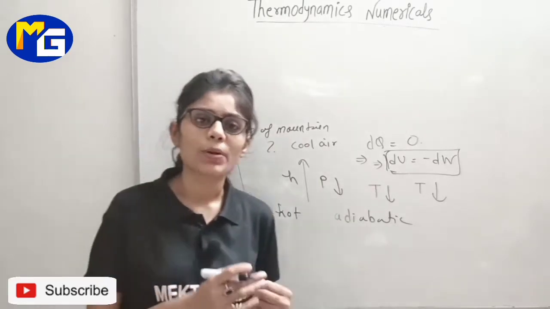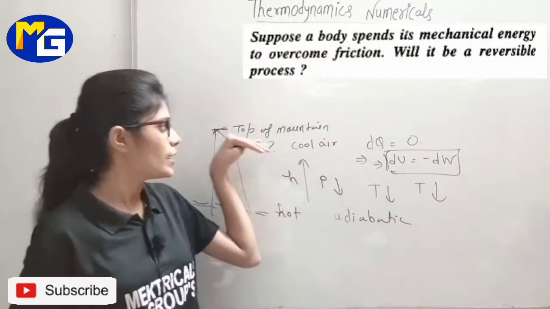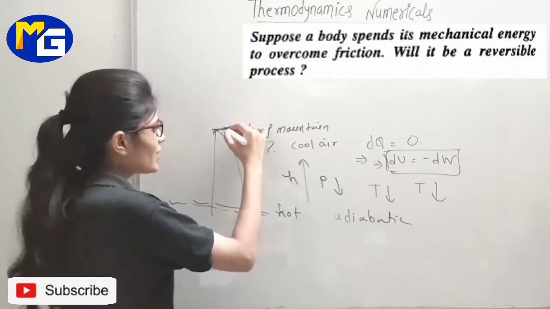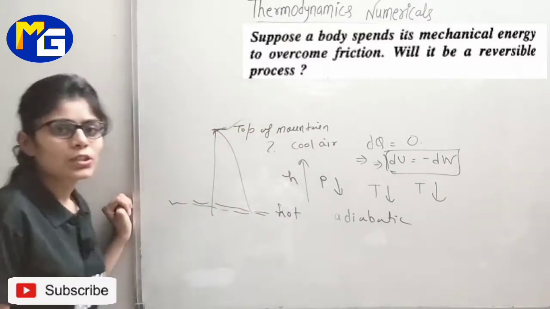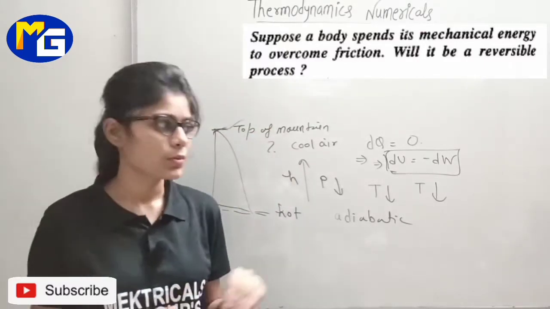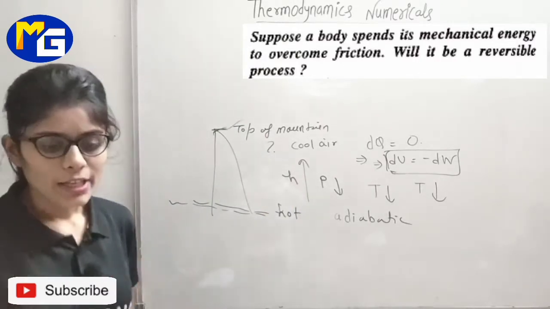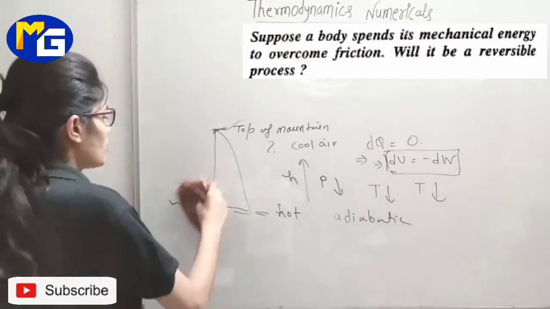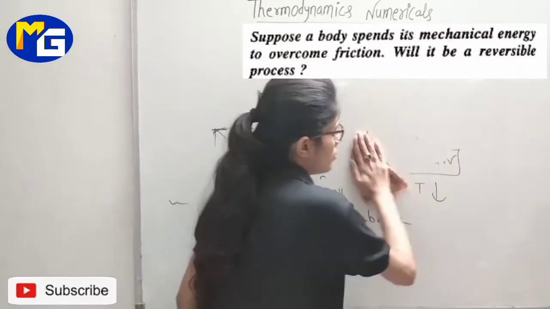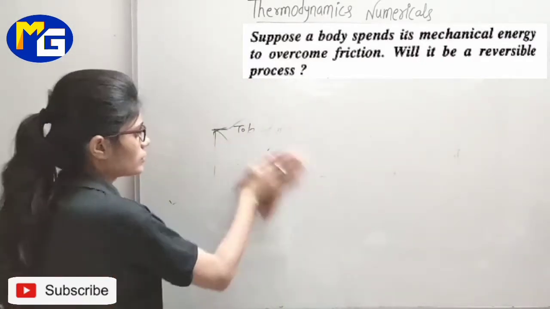That's why your temperature is very low at the height, at the top of the mountain. Okay, so this is your first question. So let's take another conceptual question also.